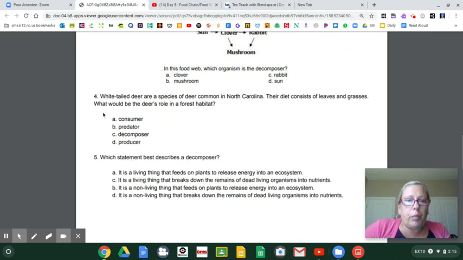You got that. Number 4, white-tailed deer are a species of deer common in North Carolina. Their diet consists of leaves and grasses because they're herbivores, right? Okay, I didn't give it away that time. What would the deer's role be? Would the deer be a consumer if they're a herbivore? Would they be a predator? Can you imagine a deer coming at you? All right, are deer decomposers that eat dead organisms? Are deer producers that make their own food? You got this. I know you do.